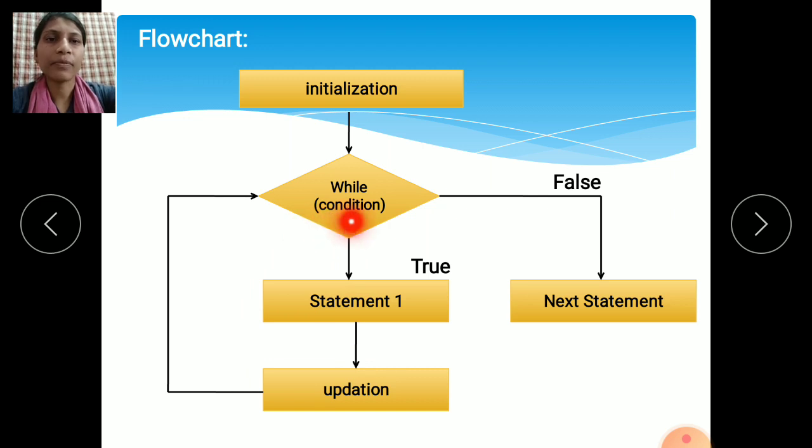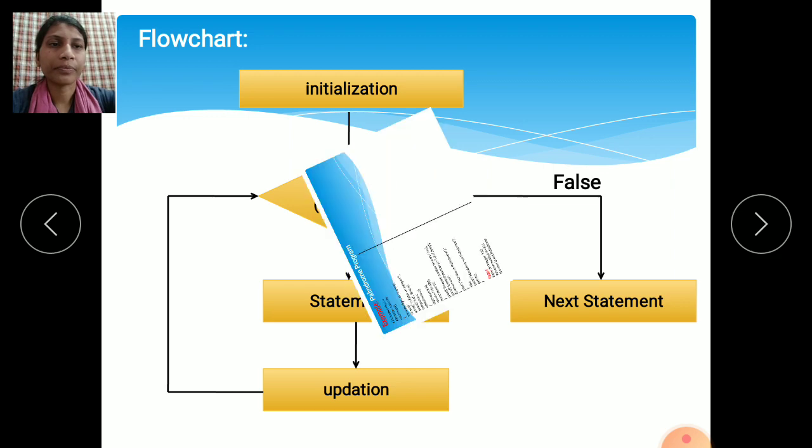Okay, remember this. See, if this condition is true, these statements are executed. If the condition is true, then again and again this part is executed. If this condition is false, this part is skipped, it comes out of the loop and the further part will execute. This is known as looping control statements. Okay, this is a flowchart of the while loop.